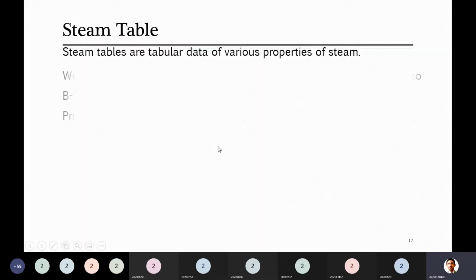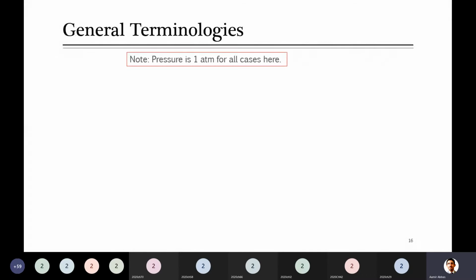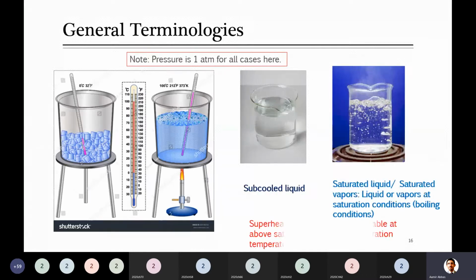Okay, so up to here you know that there are at least two types of steam. What are those? Saturated and superheated steam. Saturated vapor of water is called saturated steam, and superheated vapor: simply, if it is vapor of anything, it is called superheated vapor, but if it is vapor of water, then we call it superheated steam.